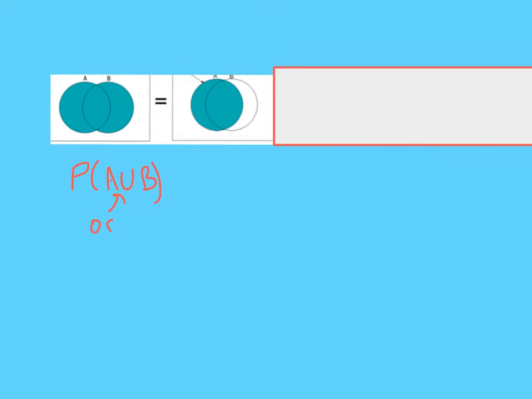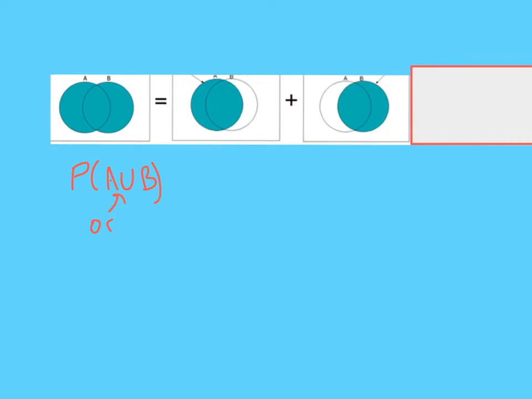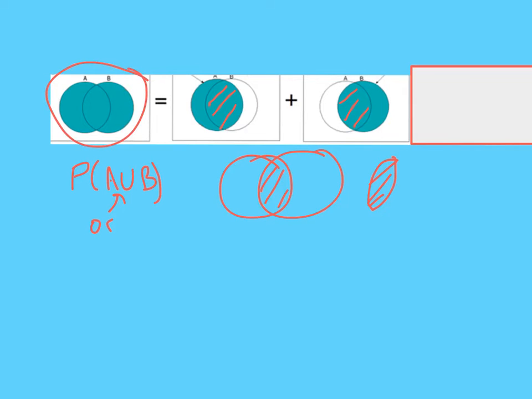if we just had all of A and added all of B, if you notice, A includes this part and B includes this part. So what you're actually going to be left with is not only that part, but also an extra of the middle. You're going to have an extra one of those. So if you just wanted what's in this diagram, you're going to have to take away that part.